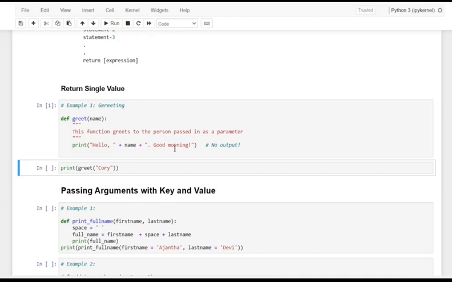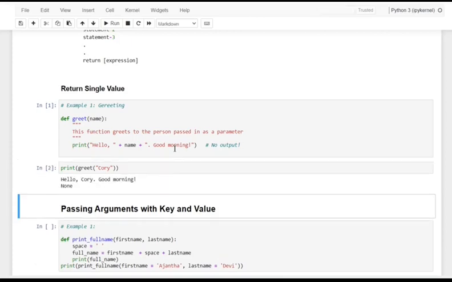And see here, dear friends, here None is the returned value, since greet directly prints the name, and no return statement is used. No return statement here we used. Here it just does the print, and here it gives None, since directly from the function it just makes the print call.